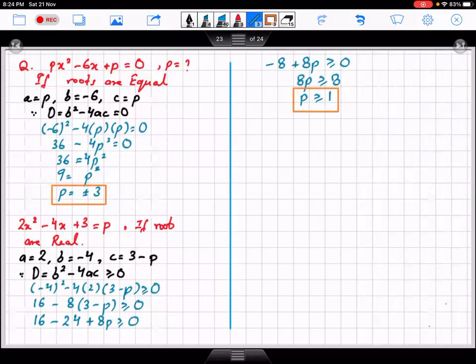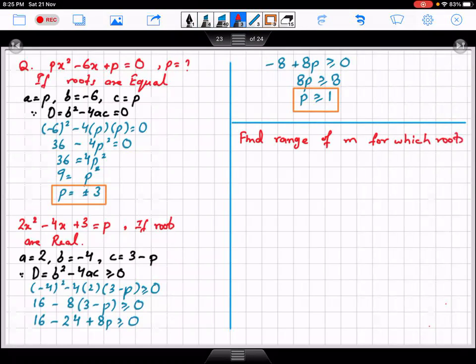Now we have another question. They are asking that find a range of m for which roots of mx square plus 2 is equals to x into x plus 3 are not real.